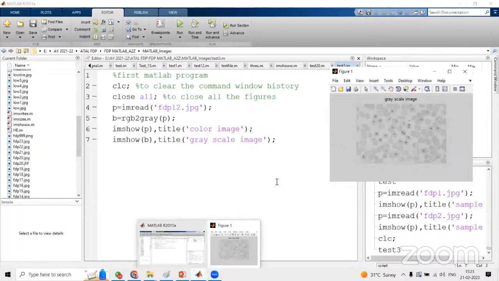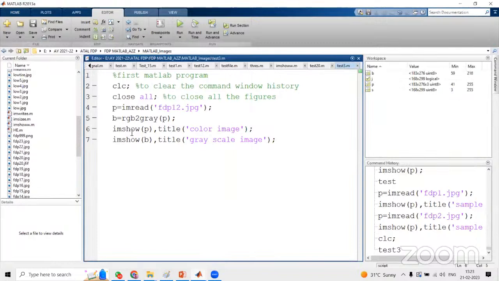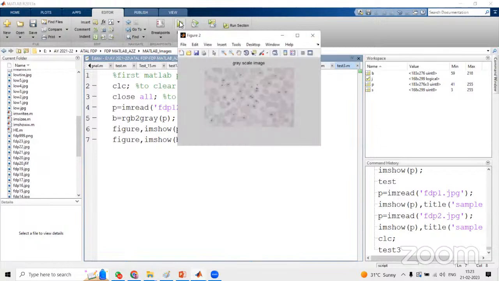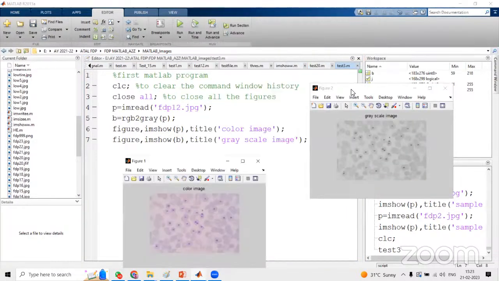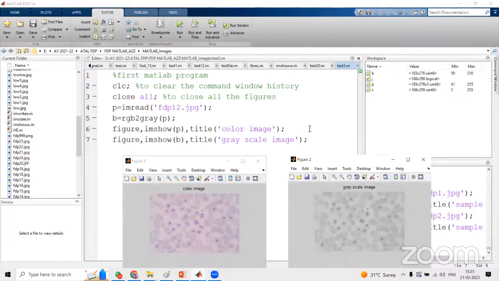Because of that reason, always try to use figure. So figure, show p, and no issues. Now we are able to see both images, the grayscale image as well as the color image. This is the advantage when you use figure before the show function. I hope it's clear. These are all simple basics.